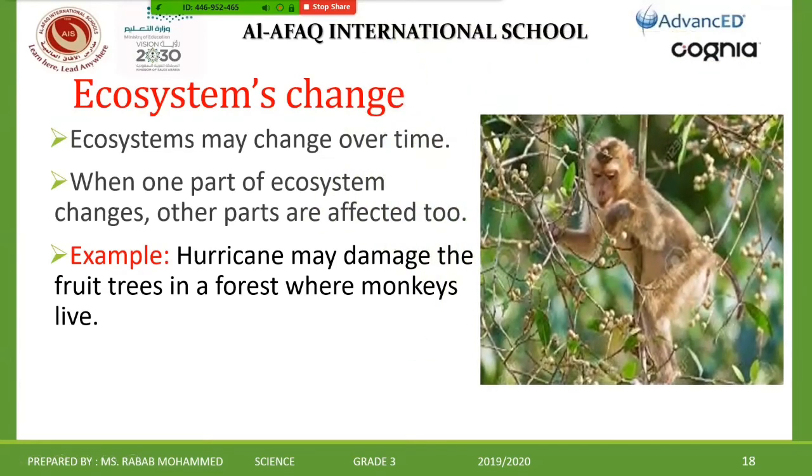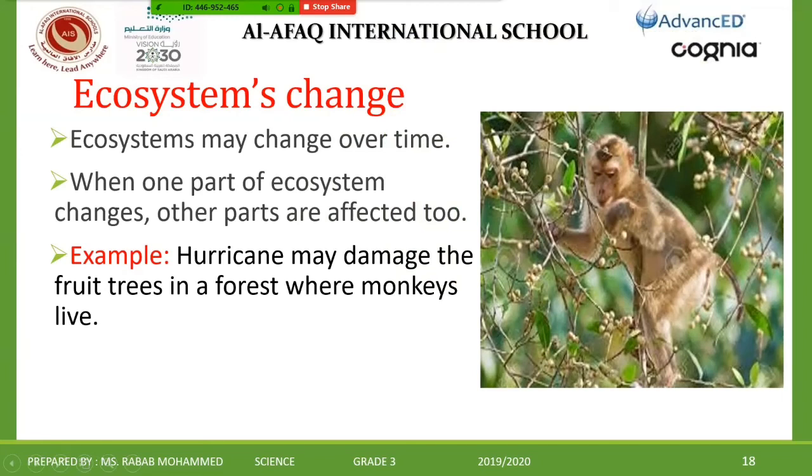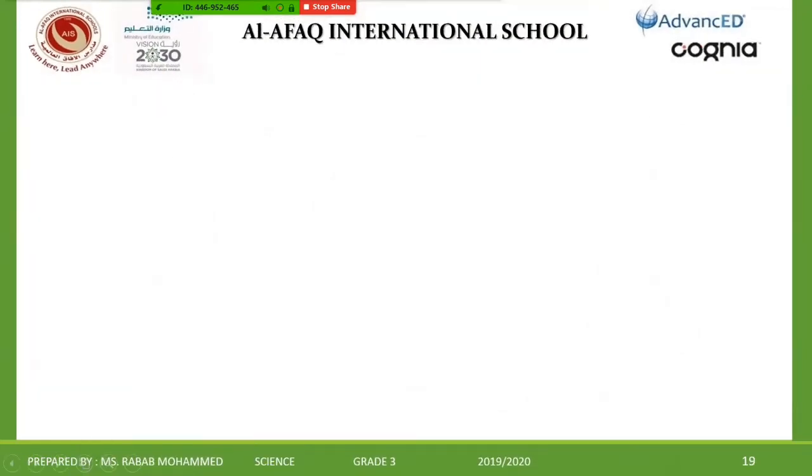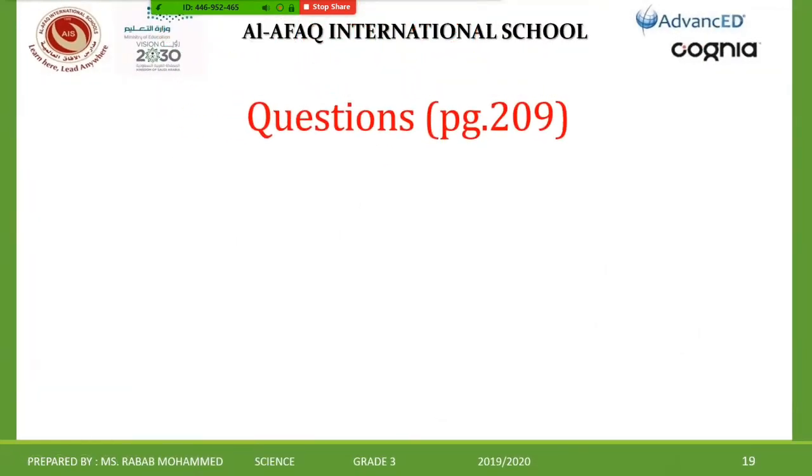See here, this monkey feeds on the fruit trees. Because of the hurricane, maybe these fruit trees will be damaged, so the number of monkeys will be less. Some animals feed on these monkeys, so they will also be affected and become less too.